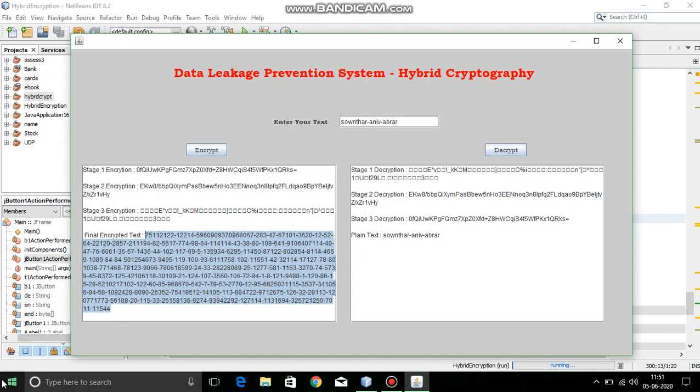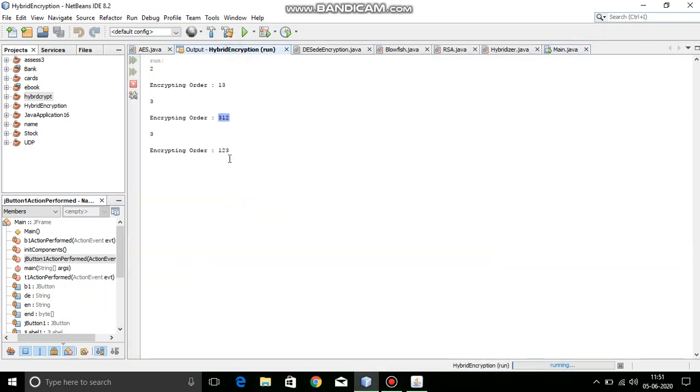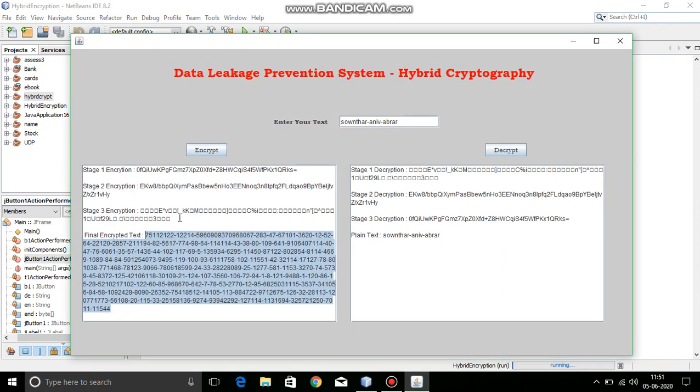For the demo purpose only, I have included what algorithms are going to be used, and also these intermediate stages. I have included this to show you how it works. If it is implemented fully, I won't have these three stages.